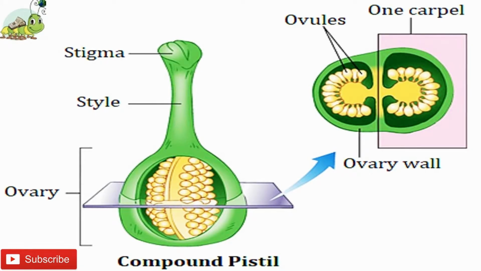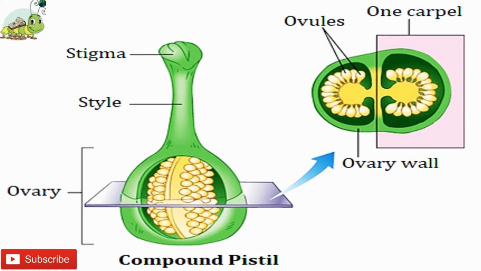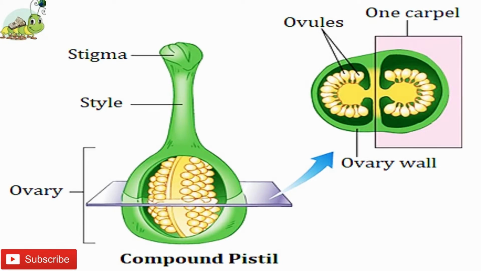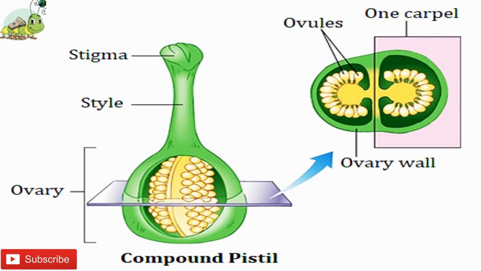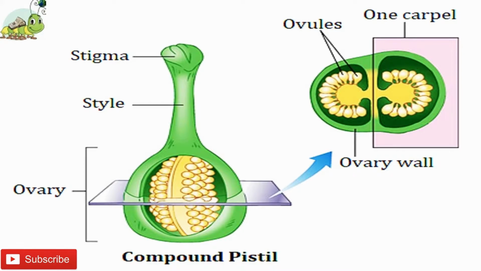The upper end of carpel is called stigma. It may be pointed, flattened or lobed in shape. The function of stigma is to receive the pollen grains from the anthers through the process of pollination. The middle elongated part of the carpel is called style. The function of style is to protect or connect stigma with ovary and provide passage to the pollen tube.